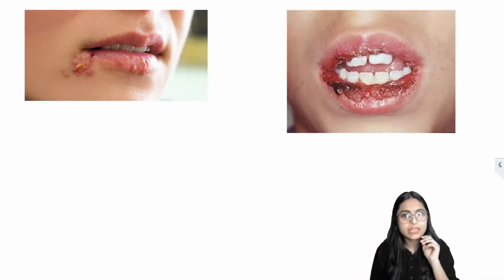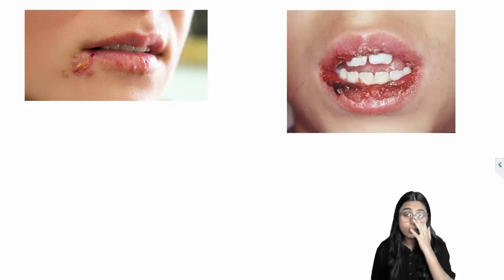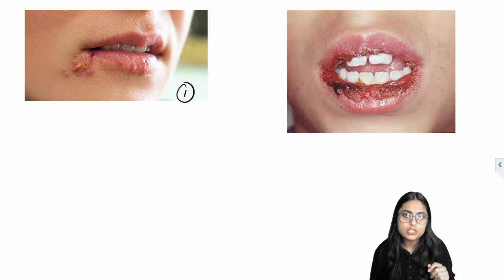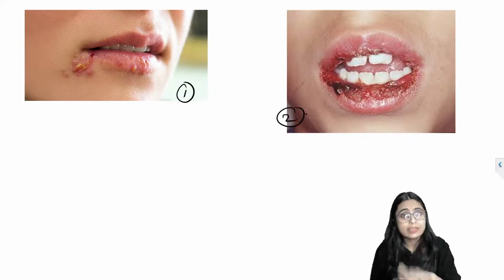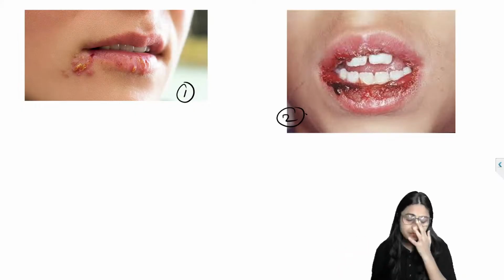I have posted some images. First we will diagnose the condition based on the images. They can directly give you this image and tell you to diagnose the condition given in the picture. So you should be able to diagnose that.